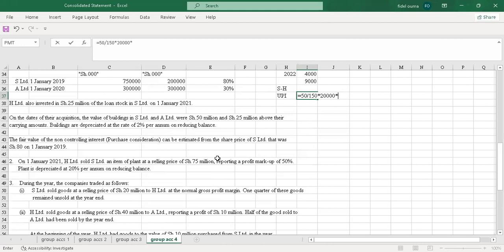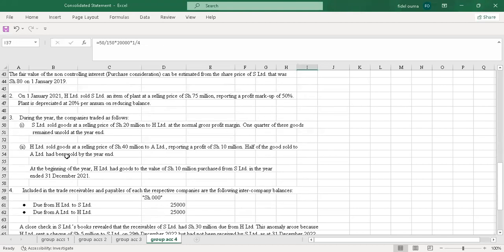Now we are told that the items which remained unsold were a quarter, so times 1/4. Yeah, so my UPI will be 1666.7. And that will be my UPI, unrealized profit on inventory.